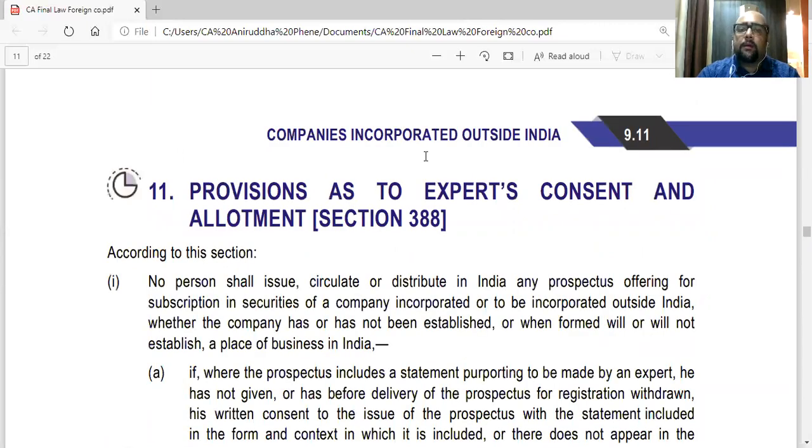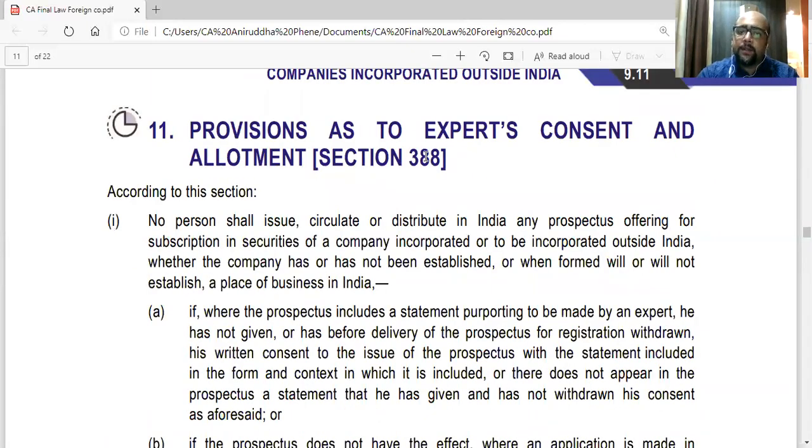388 is basically provisions as to experts' consent and allotment. So every prospectus should have an expert's consent. Any expert, maybe a CA or company secretary, will give his consent, give his statement and say that he consents to the prospectus. So the logic is every prospectus should contain an expert statement giving his consent.